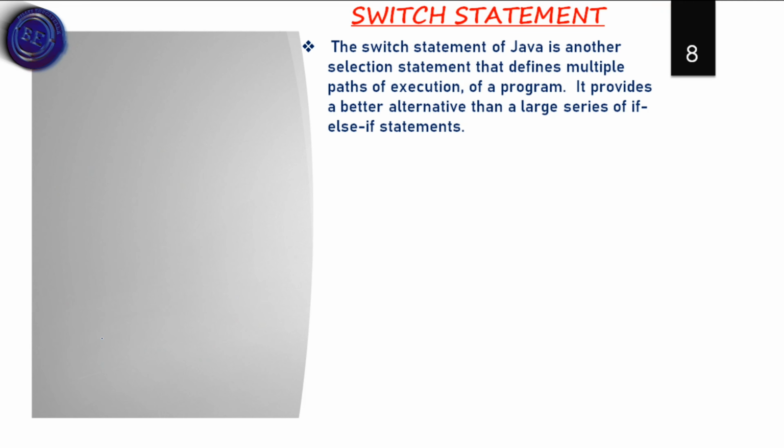Now let us discuss the switch statement, which is most important. The switch statement of Java is another selection statement that defines multiple paths of execution of a program. If you want to execute the appropriate result of the given program, the switch case is the best one. It provides a better alternative than a large series of if else if. In if else if we have a number of statements, and to check all of them, we can use the expression directly.